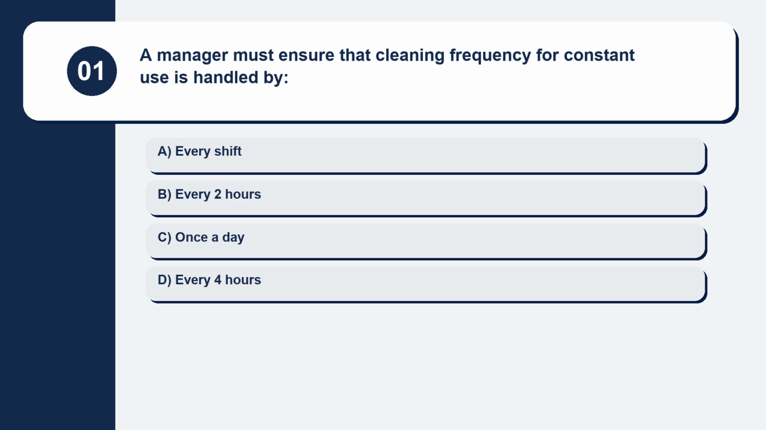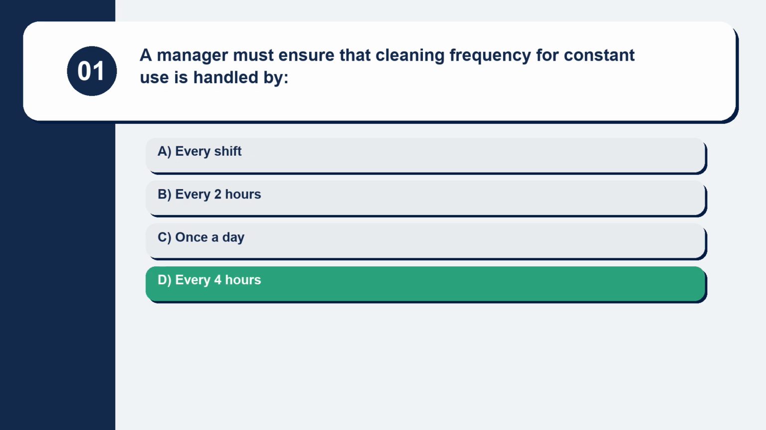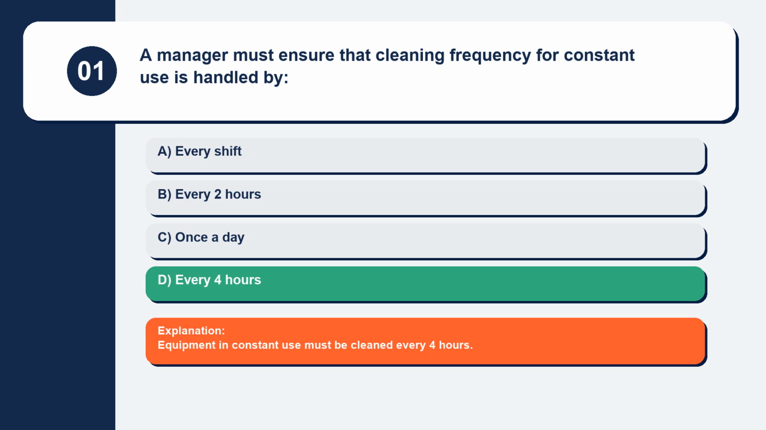Question 1. A manager must ensure that the cleaning frequency for equipment in constant use is handled: every shift, every 2 hours, once a day, or every 4 hours. Equipment in constant use must be cleaned every 4 hours.